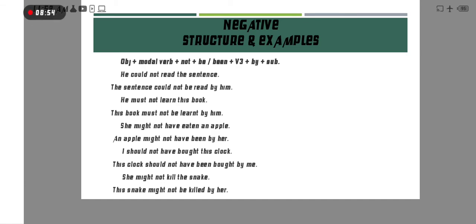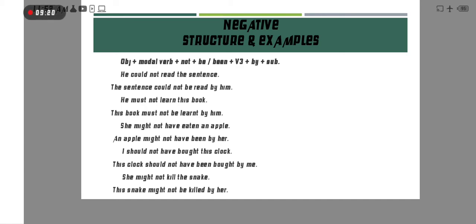I should not have bought the clock. Okay, the clock as an object, should not have been. Okay, after have we always use been, because of what? Because it gives us a past tense, and in past tense we use been to make passive voice, and then verb third form bought, by me.